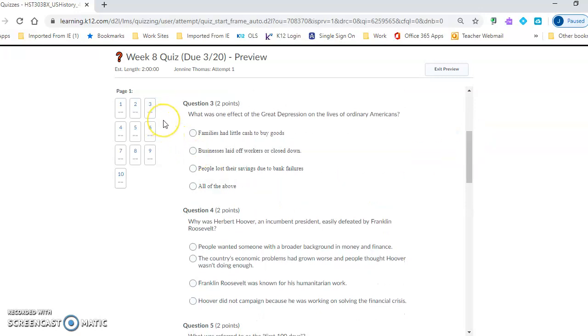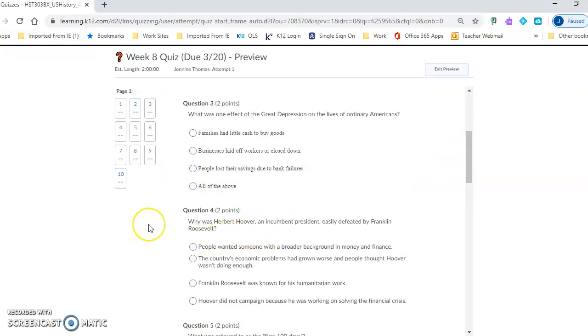Question 3. What was one effect of the Great Depression on the lives of ordinary Americans? Families had little cash to buy goods, businesses laid off workers or closed down, people lost their savings due to bank failures, or all of the above.